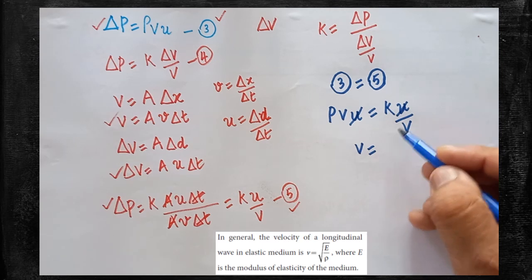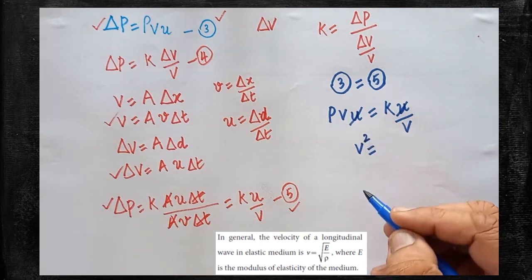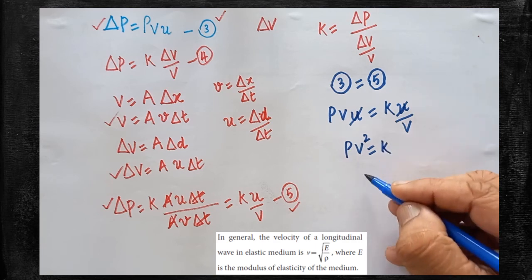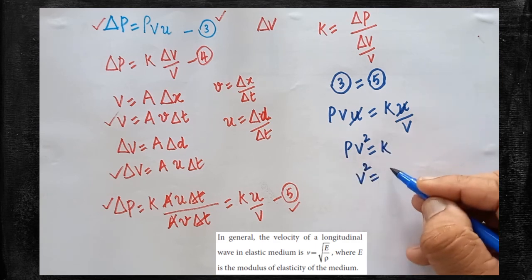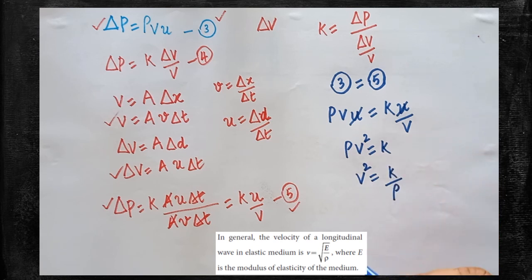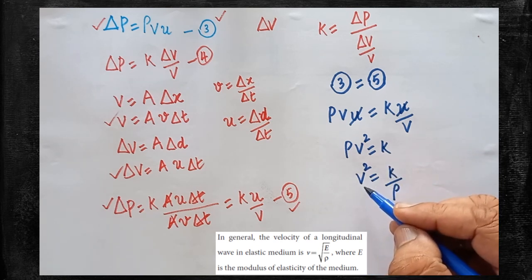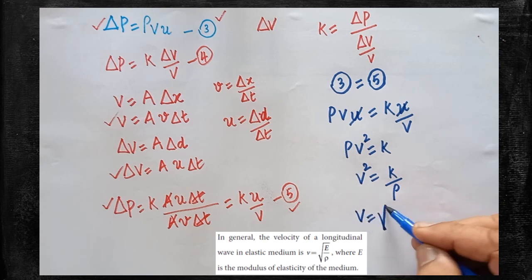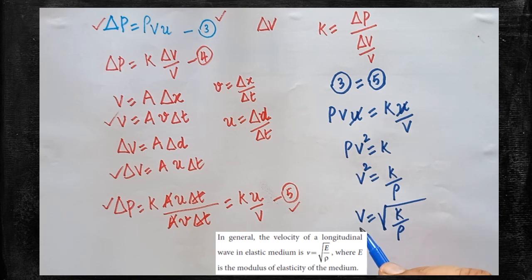Now cross multiply, that one becomes V square. So therefore rho V square is equal to K. So therefrom we are able to get V square is equal to K by rho. Are you clear? So V is nothing but the velocity of the longitudinal wave that propagates through the elastic medium. Therefore V is equal to square root of K by rho. So this is the formula from which we are able to derive the expression for velocity of the longitudinal wave in the air medium, that is, in the elastic medium.